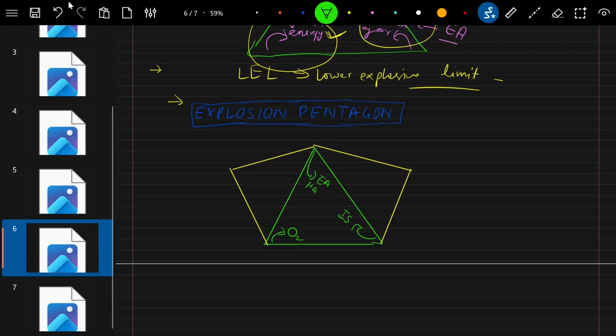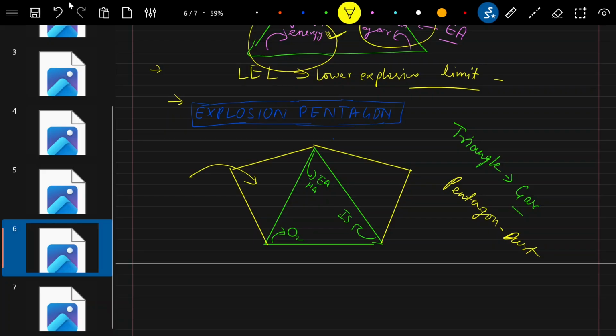So this triangle was for gas, particularly. Now the pentagon is for dust. So now we are talking about the dust atmosphere.